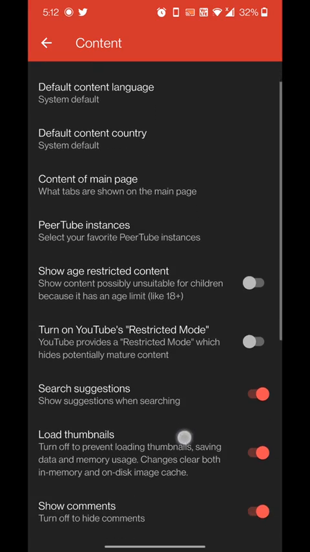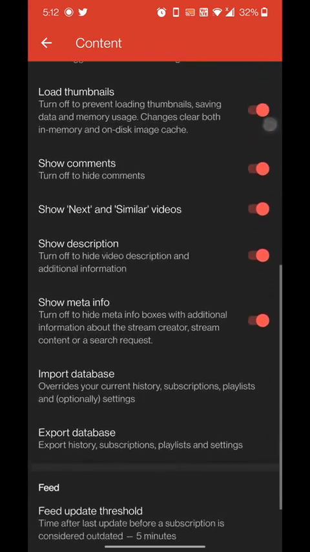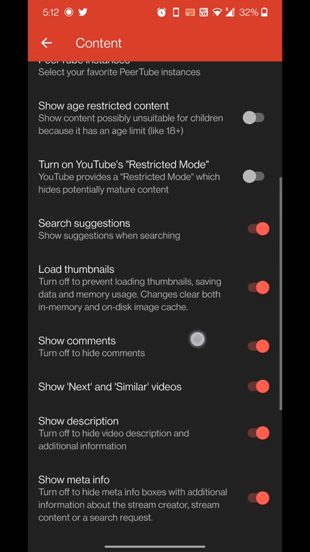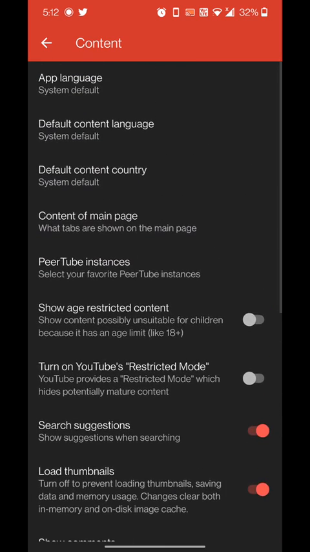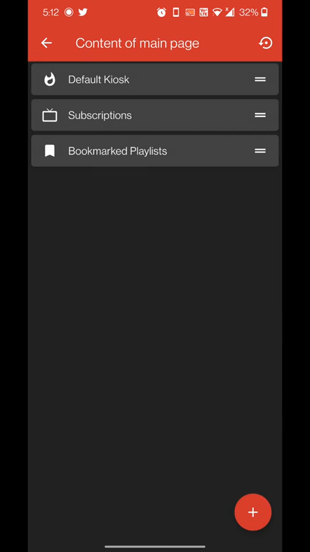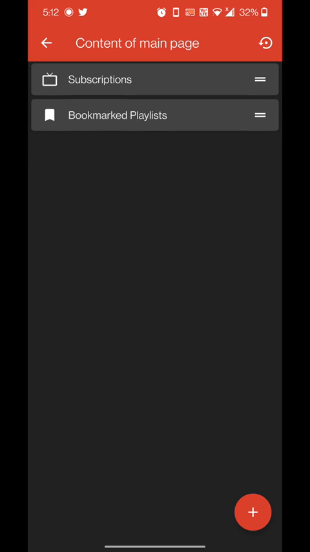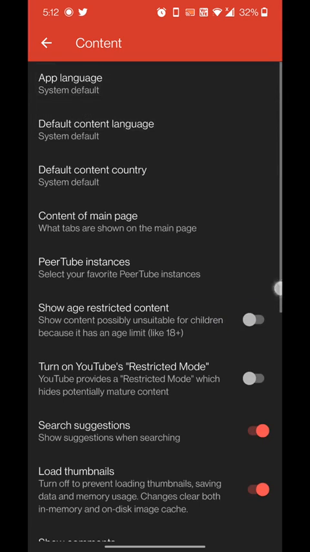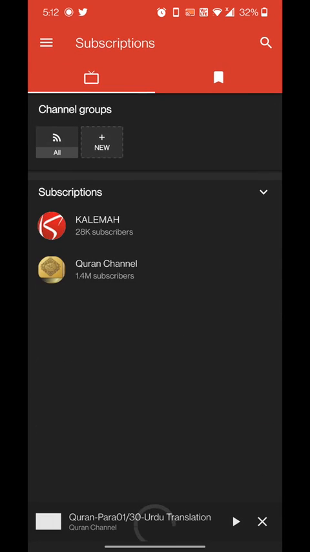Now, in content, come down here, you can see the content of the main page. So here you can see default kiosk. You just have to swipe it right. So all we have here is subscriptions and bookmarked playlists. Now go back to the main page. Yes, we only have subscriptions, there is no trending.